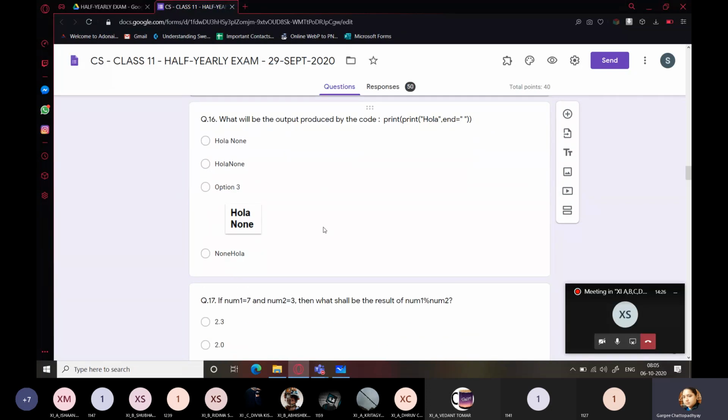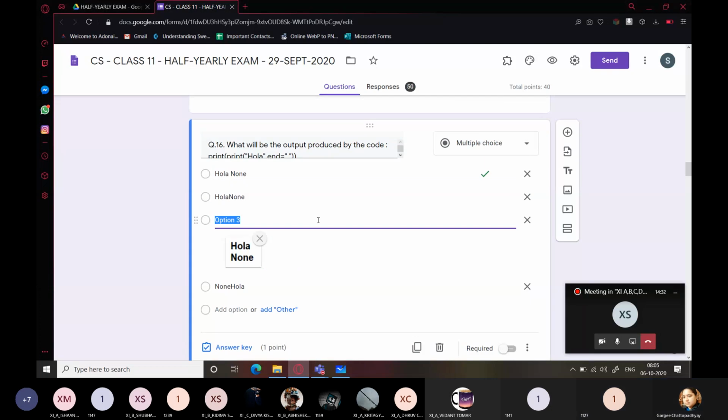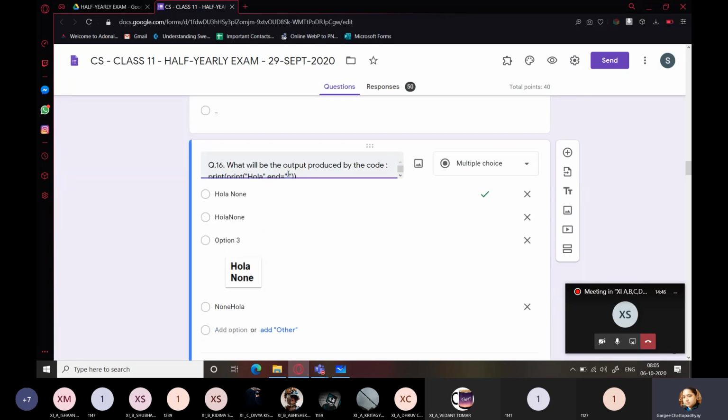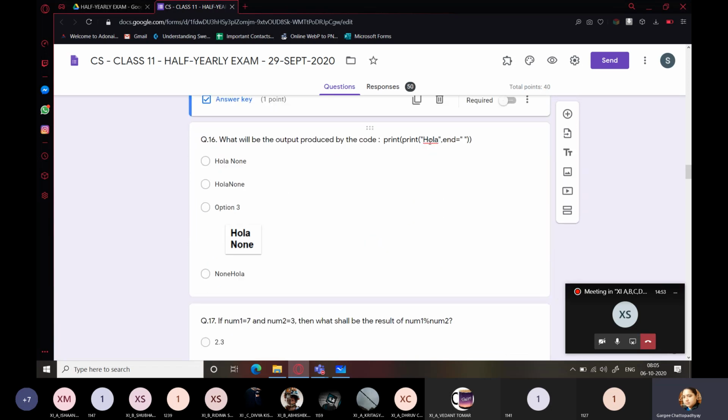What will be the output produced by this code? Answer is the second option. Take a very good look at this. You have print Ola and end equals space. First of all, the inner print will be executed. Ola will be printed, but after this there has to be a space. That is, the end character is a space, which says that whatever output follows will be printed on the same line.